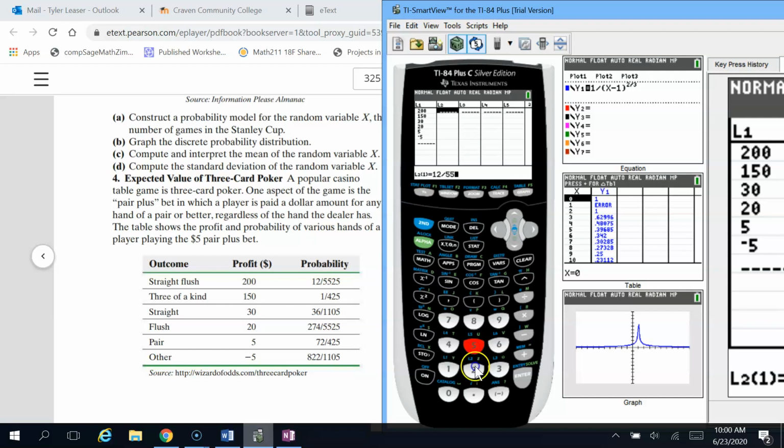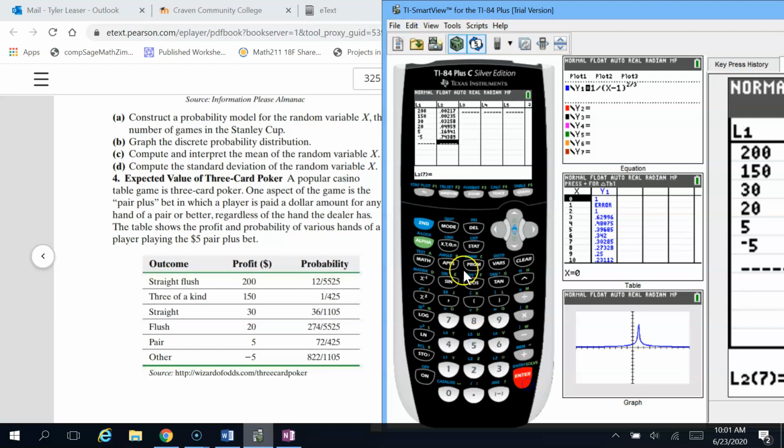So that first outcome has a probability of 12 out of 5,525, and it gives you a little decimal for that. The next one, 1 over 425, gives you the decimal for that, and so on and so forth. Okay, so we're finding the expected value from this, which is the same thing that we were doing before, right? And finding the mean of the random variable.